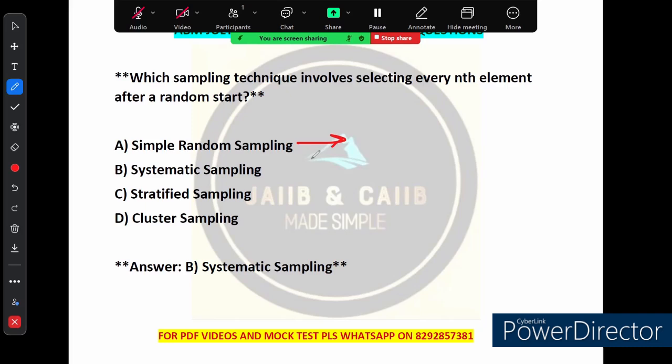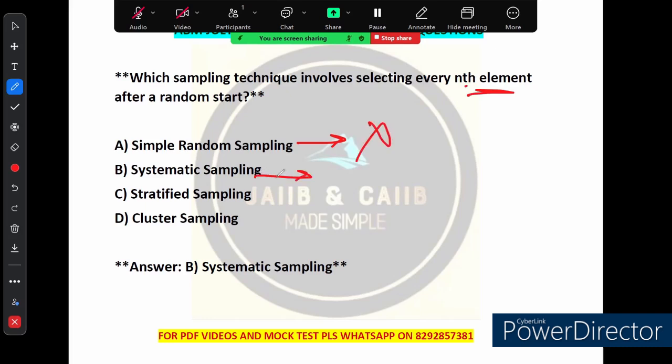So in simple random sampling, you can randomly pick people or elements from a population, giving each one an equal chance of being selected. But in this case, we are talking about selecting every nth element, right? So this option is not correct. Systematic sampling, which is the correct answer.